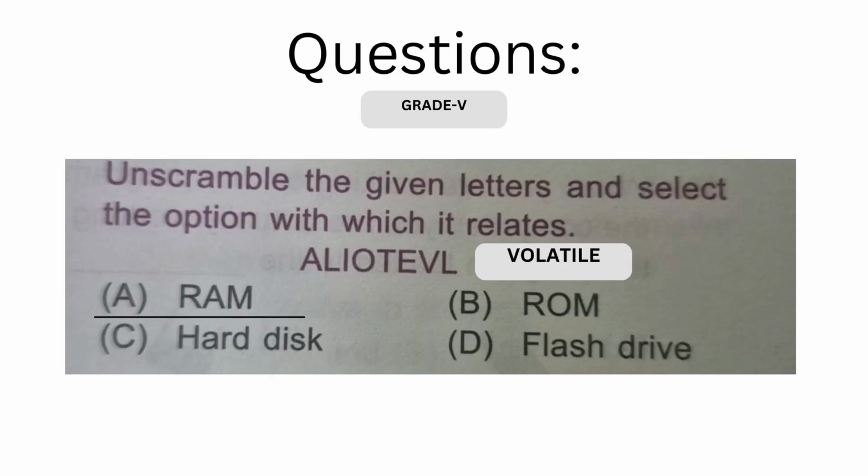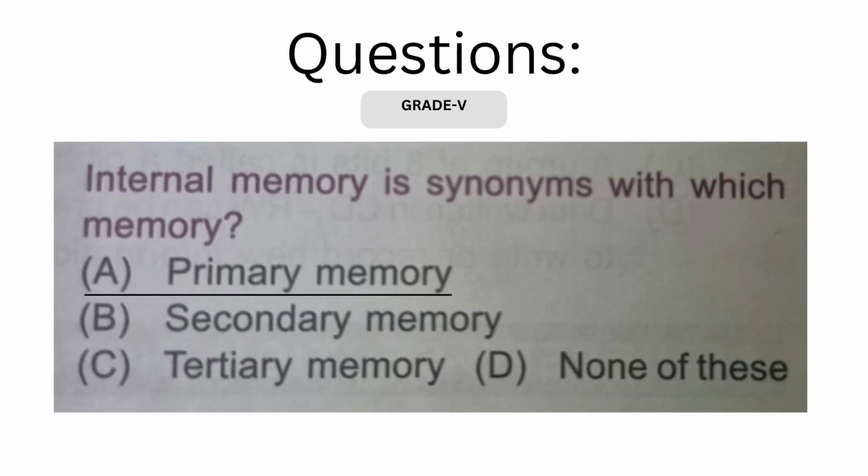Let's talk about the next question. You may also get some of the related terms, terminology related with computers. Like here, you can see unscrambled volatile is written, and once you identify the property which is related with the storage device, then you can figure out which one it is. So whether it is ROM, hard disk, or flash drive, they all are the non-volatile variants of memory.